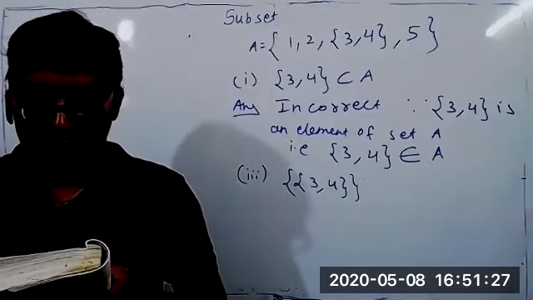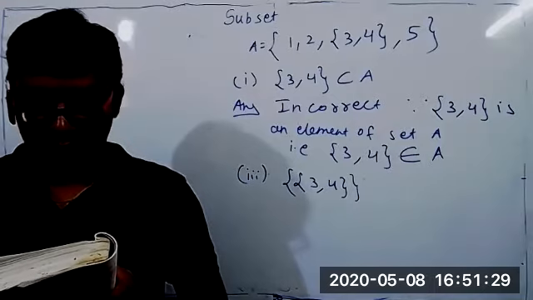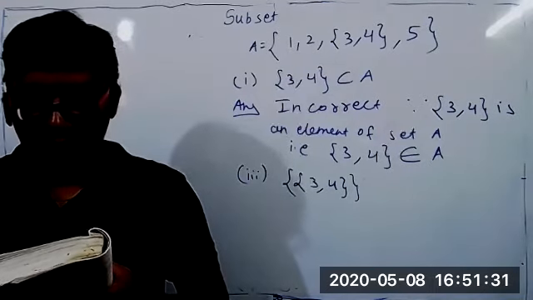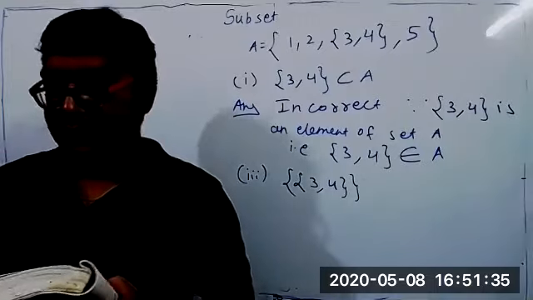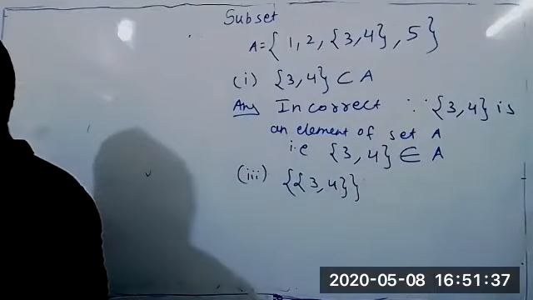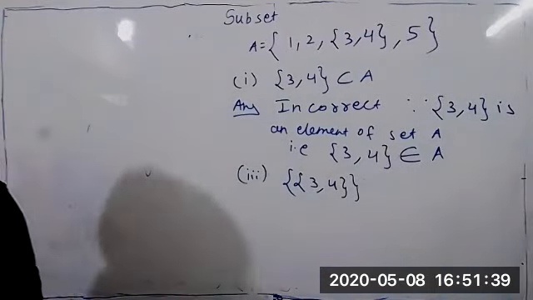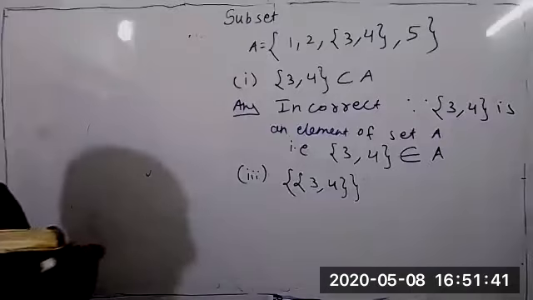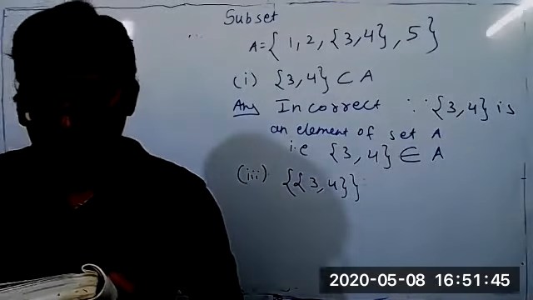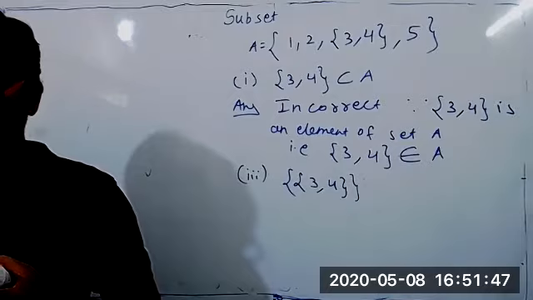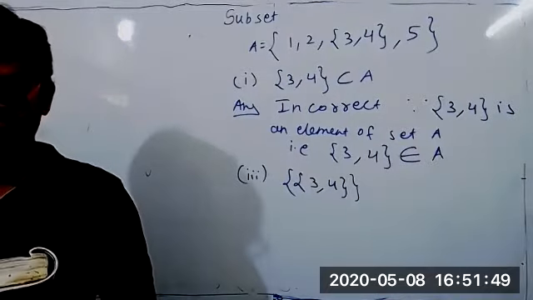What about the fourth part? 1 belongs to A. It's correct, sir. What about the fifth part? 1 is a subset of A. Incorrect. One means you have to put flower brackets, then only it is a subset, because a subset is also a set. If you write just 1, it means nothing. So what about the 11th part? 11th part, tell me.